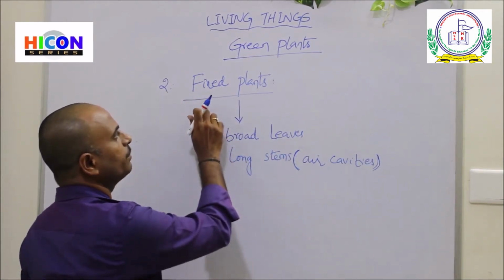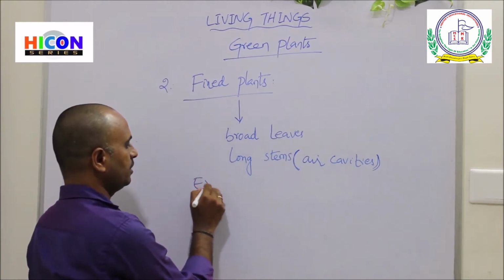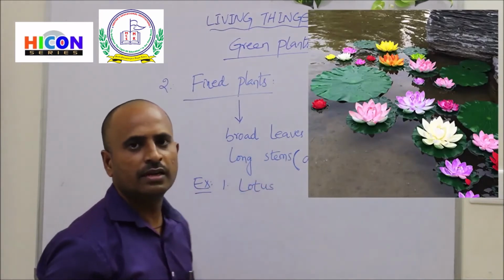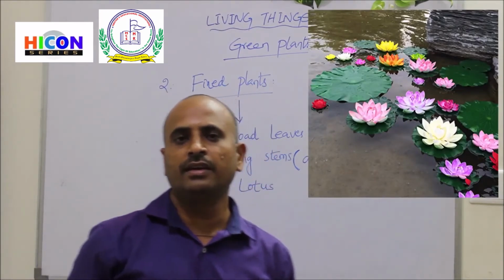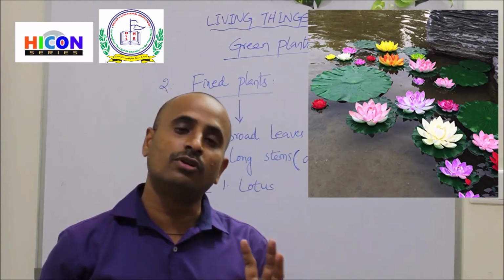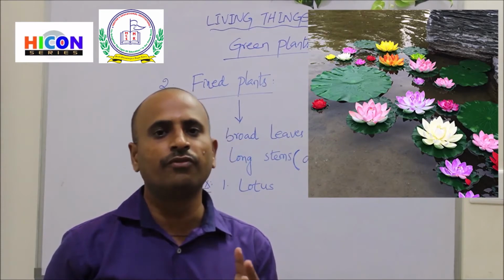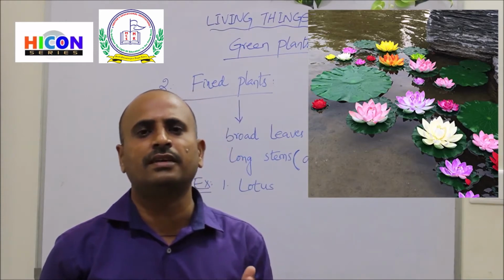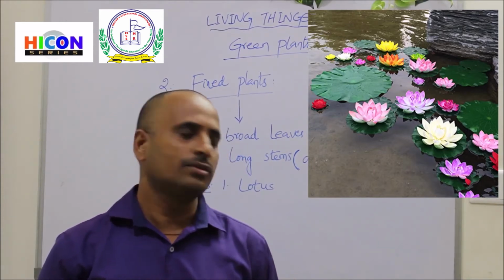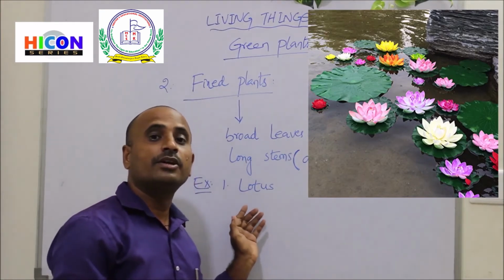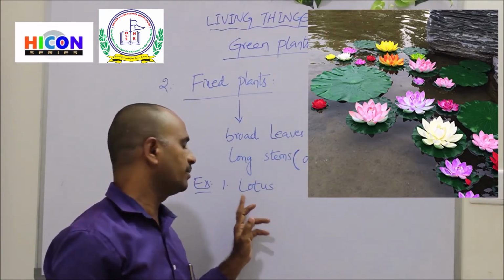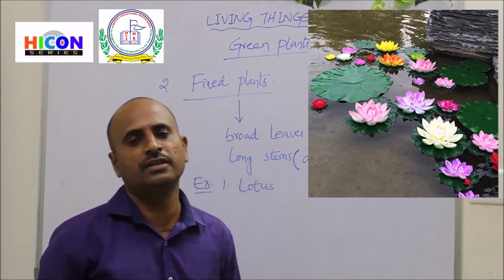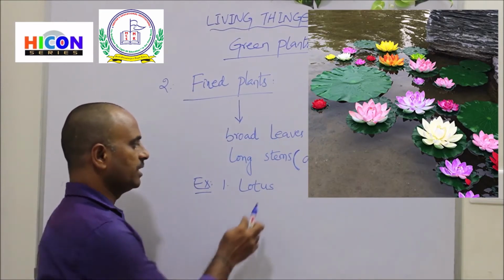And the common example for the fixed plant is lotus. So look at the picture. You are observing a lotus. All of us know about lotus. The lotus is a very beautiful flower, and it has more importance, and it is also used in temples. That's why it has importance in our Hindu mythologies. If you observe the lotus, it has broad leaves under it. So this is about lotus.